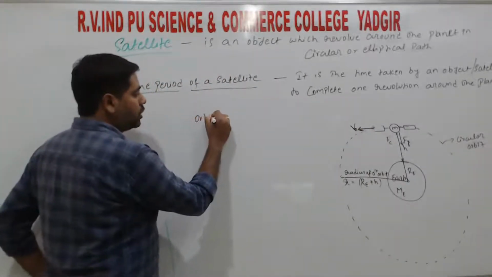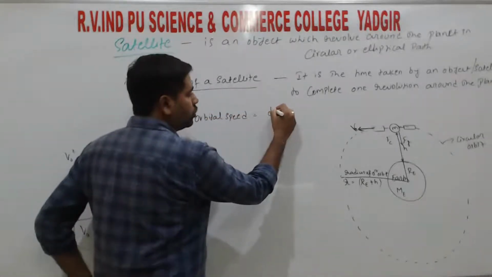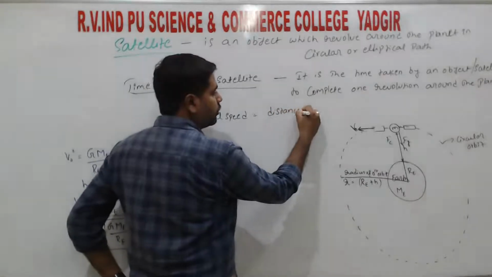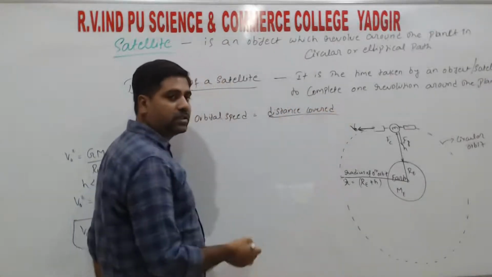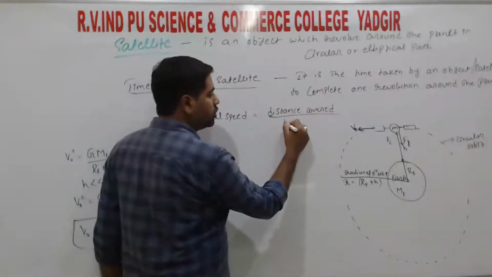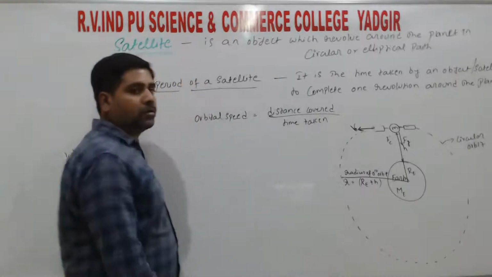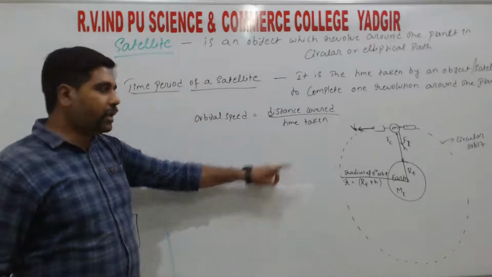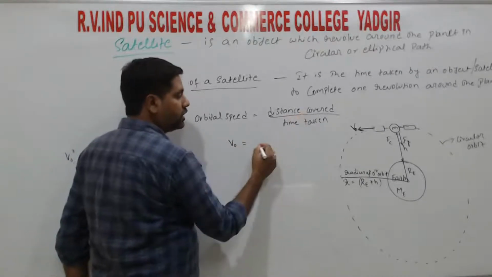So orbital speed is equal to distance covered for one revolution to the time taken, right? So we need time period T. So orbital speed, that is VO, is equal to distance covered.